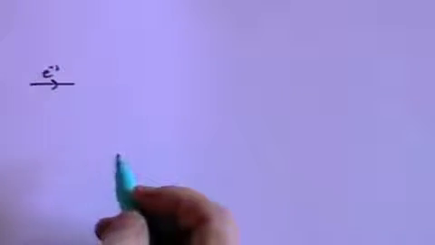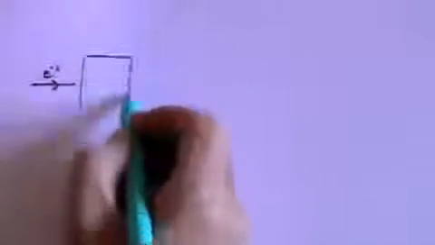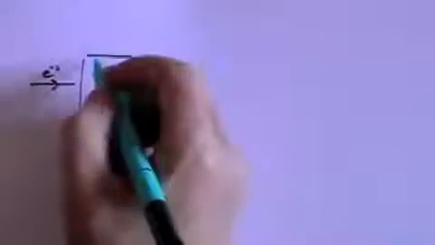And the way they did it was they took a beam of electrons and they couldn't put it through a double slit. So what they simply did was to put it through a crystal.